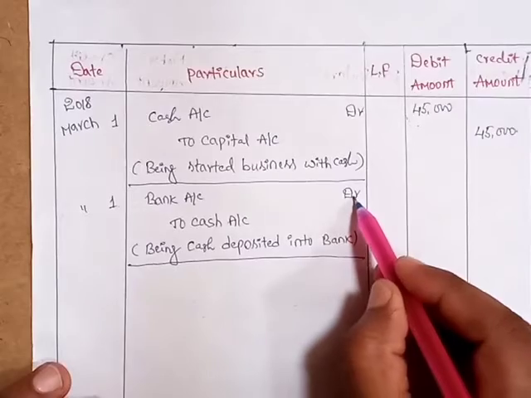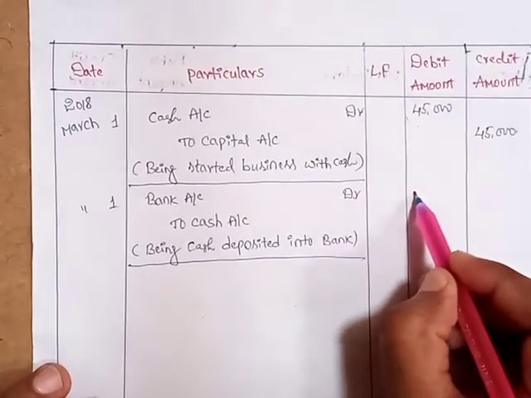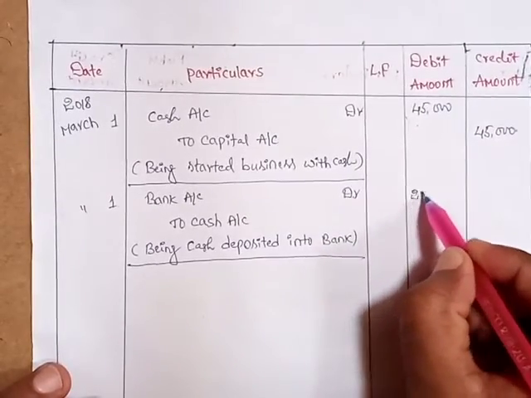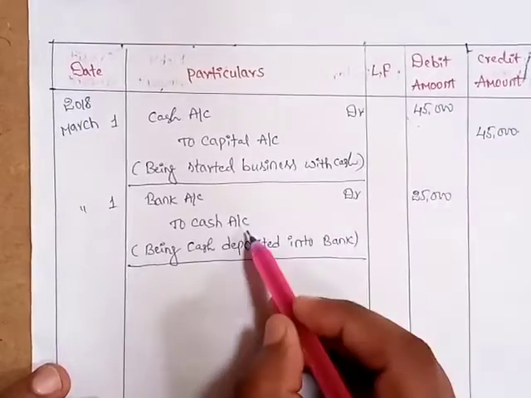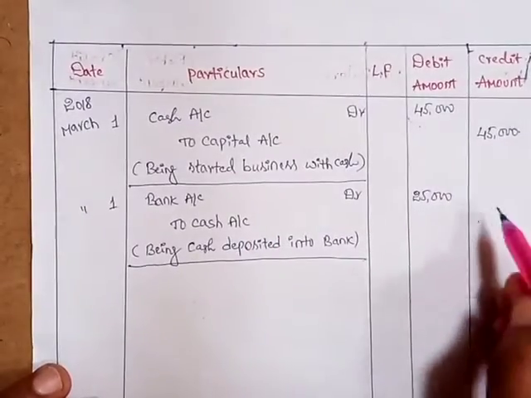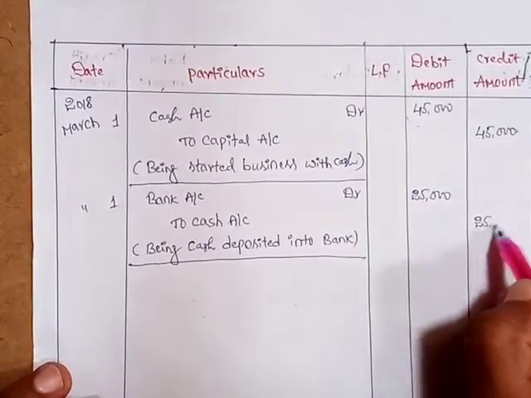Against the debit line, in the debit column 25,000, and against the credit line, in the credit column 25,000.